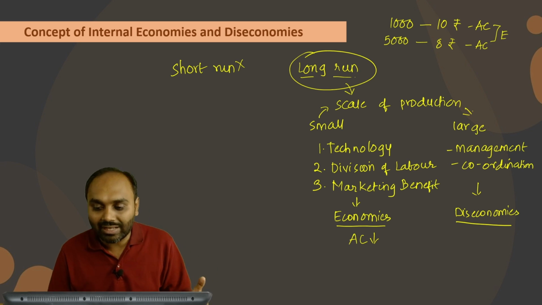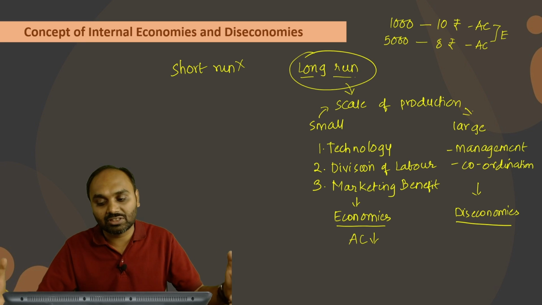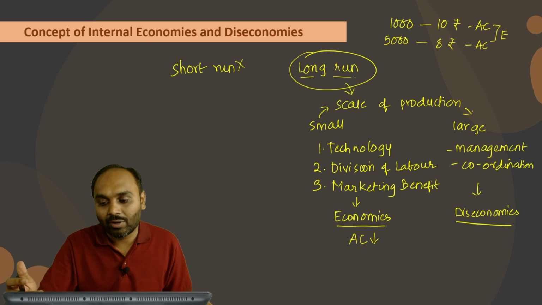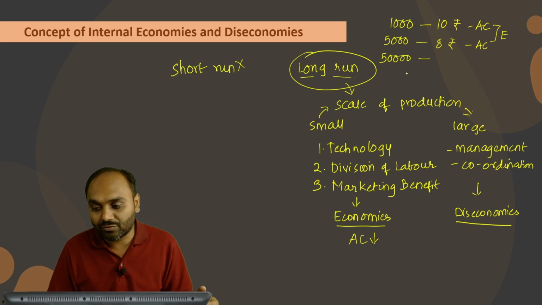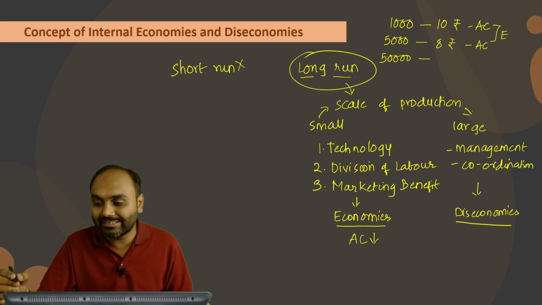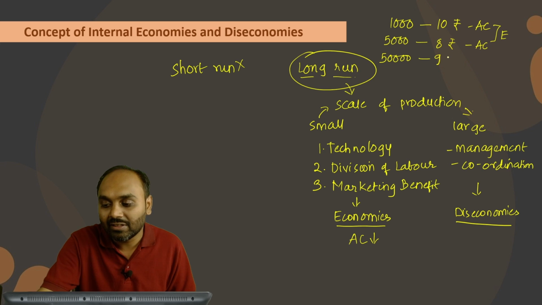But later on, as we increase the scale of production, let's say from 5000 to 50,000, so large, and the average cost which had fallen to 8 rupee has started increasing and has come to 9 rupee, then we can term this scenario as diseconomies.